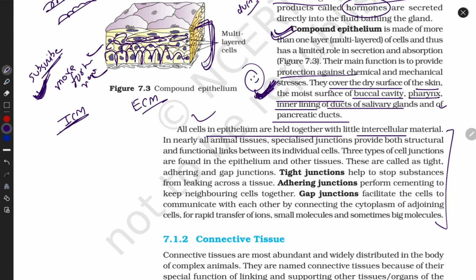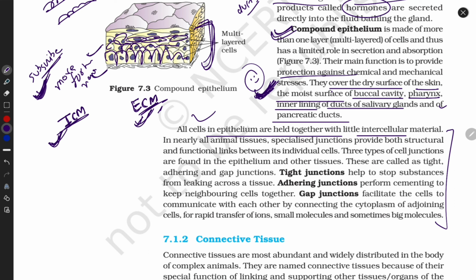Guys, this is ICM in our body, and ECM. What is the full form? Intercellular matrix. And what is the full form of ECM? Extracellular matrix. Shall I repeat? Intercellular matrix, extracellular matrix. Both are present in our body.